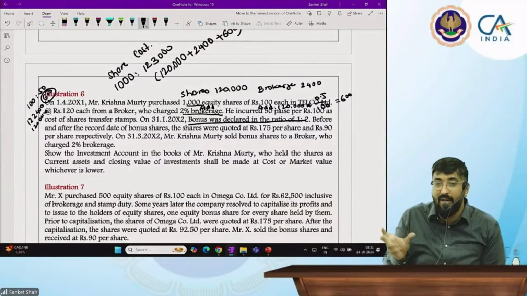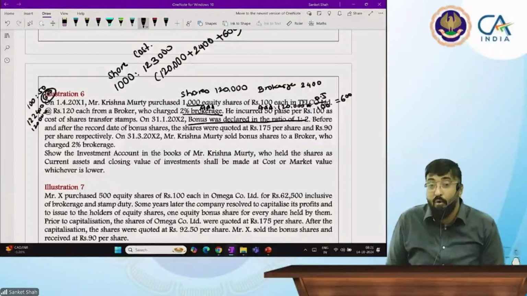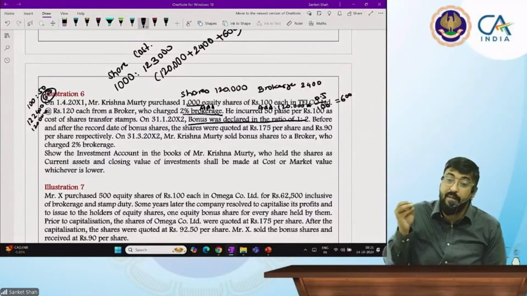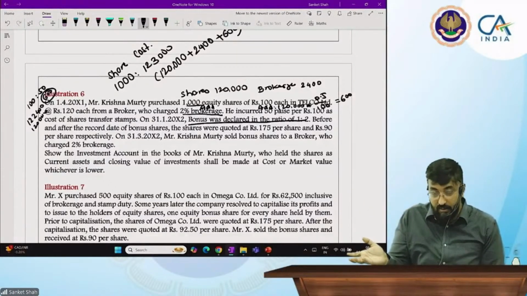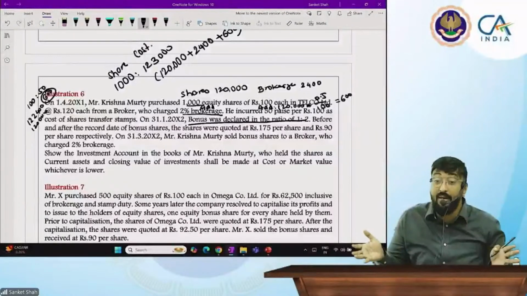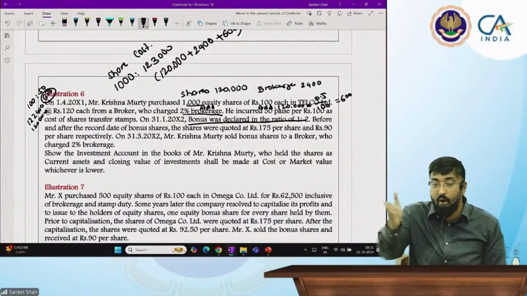We are only asking about the concepts, and then we discuss bonus shares. Now, what are bonus shares? Bonus shares means the company is giving you shares free of cost. And why is the company giving them? Because they are earning huge profits. Then how many ways are there to distribute that profit? Either by dividend or by bonus shares.